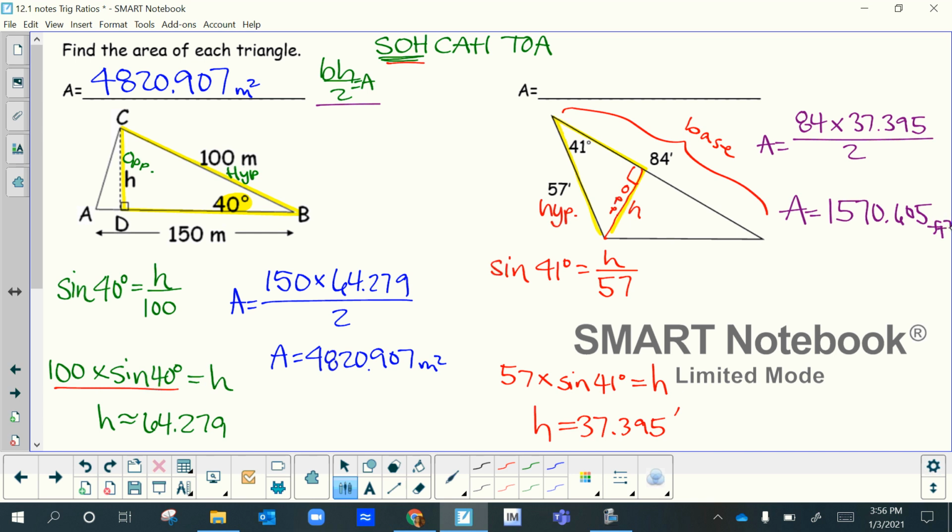So you did area of triangles in middle school, and we did a little bit this year so far, so you should be comfortable with finding the area of triangles. But we do have to use this trig function in order to find the height. So 1,570.605 square feet. So you'll have some problems like that on your homework.